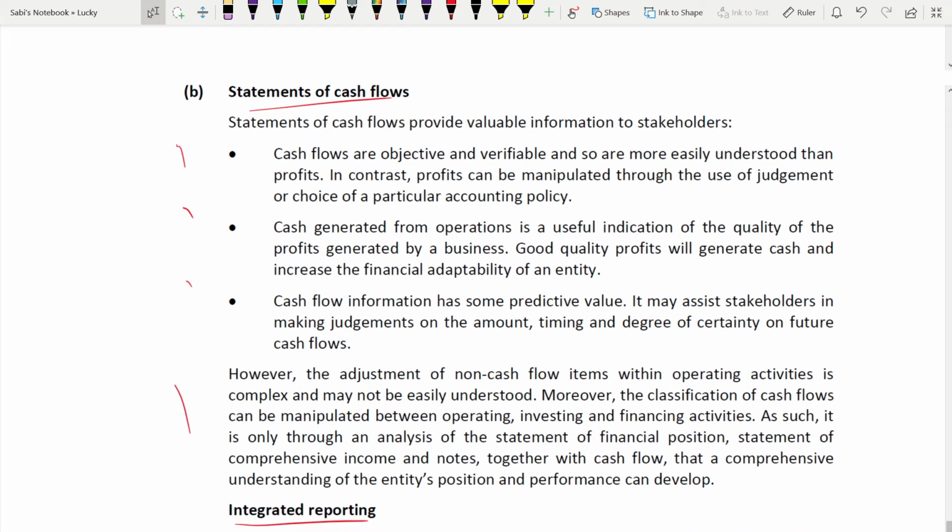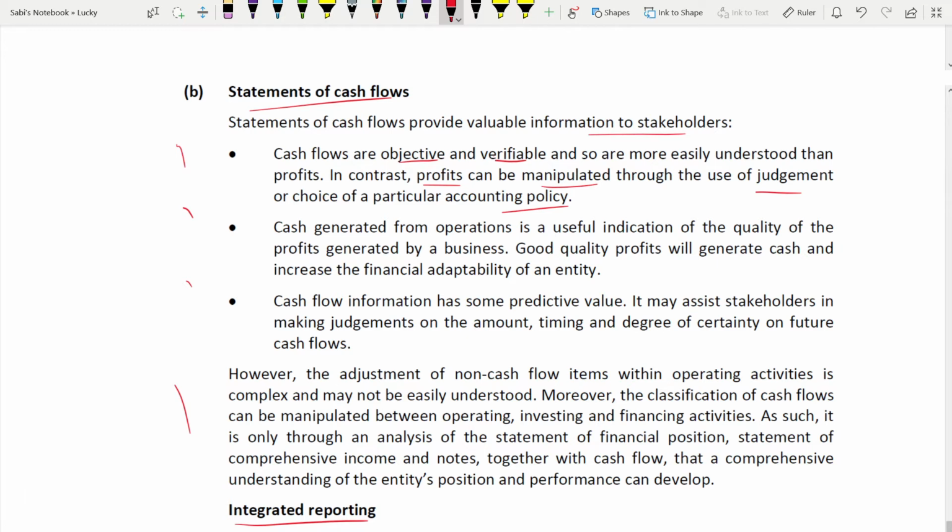We all know they provide valuable information to stakeholders, but what do they exactly provide? That we need to know. See, cash flows are objective and you can verify. They are not subjective. You are not using any accounting estimates. So you cannot easily manipulate them through accounting policy, like how you do with the profit. Profit, easily you can manipulate.